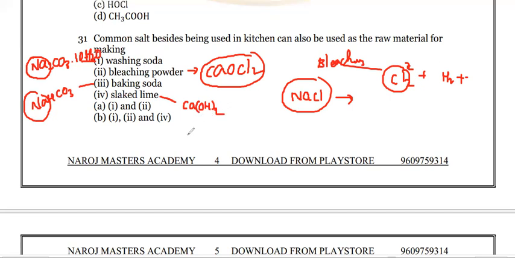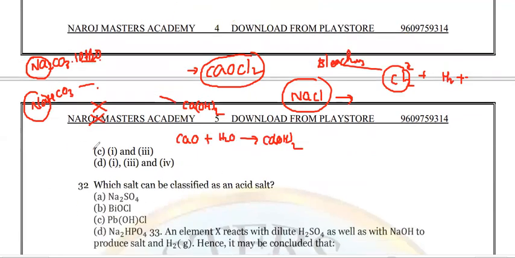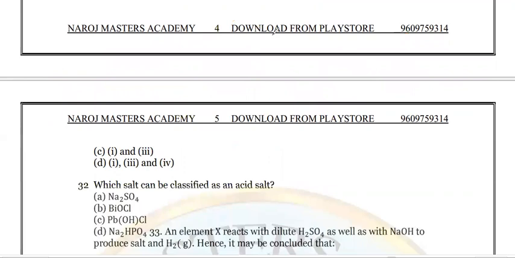Slaked lime is always prepared by mixing calcium oxide with water, H2O, which gives rise to Ca(OH)2. It means only options 1 and 3. Options 1 and 3 are the right answer for question number 31. Here 1 and 2 is wrong, and 1, 2, 3 and 1, 2, 4 are wrong. Option C is right and option D is wrong. So 1 and 3 only is the right answer.